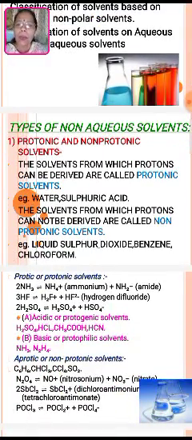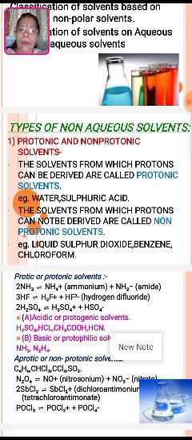The solvents from which a proton can be derived are called protonic solvents. When they are placed in a reaction, they give up the proton, and therefore they are called protonic solvents. A simple example is water and sulfuric acid. The solvents from which protons cannot be derived are called non-protonic solvents. Examples are liquid sulfur dioxide, benzene and chloroform. These are examples of non-protonic solvents, in which protons are not derived in the reaction.